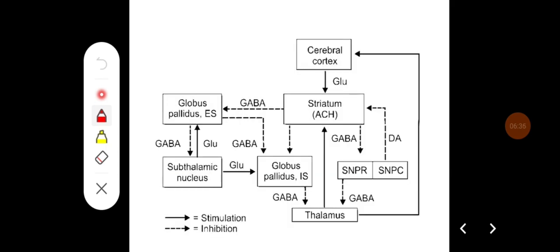So this is the output to the thalamus. It mainly comes from the globus pallidus internus, whether it is a direct pathway or indirect pathway, and also the output comes from substantia nigra to the thalamus, which is usually inhibitory in nature.